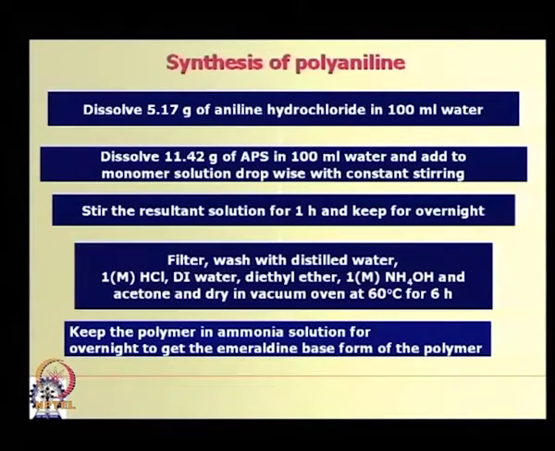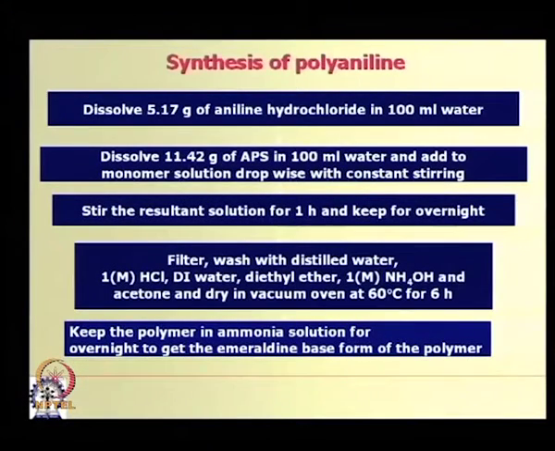Then what polymer is obtained there? Now, it gives a polyaniline base, since finally it is treated with ammonia.